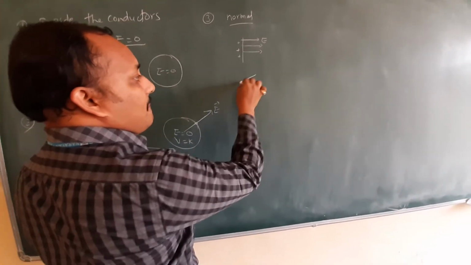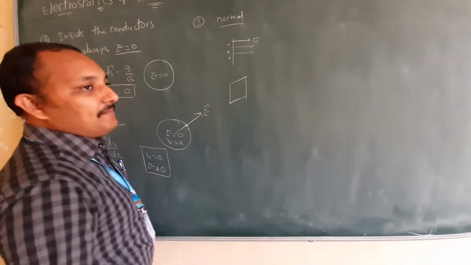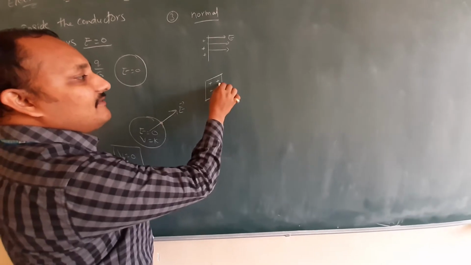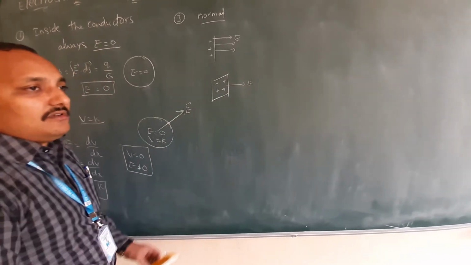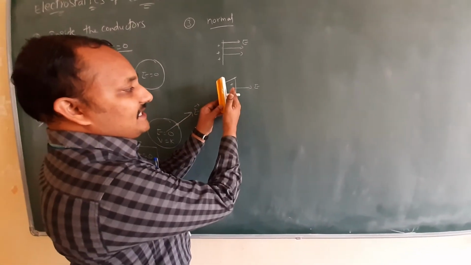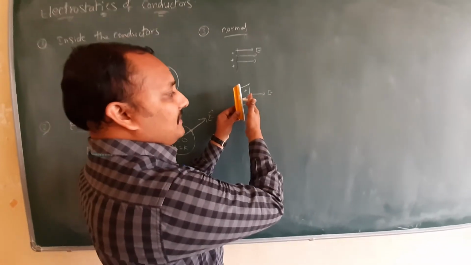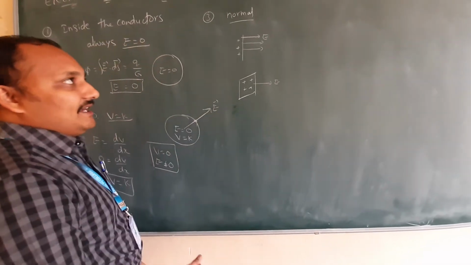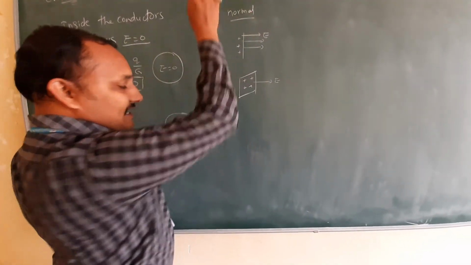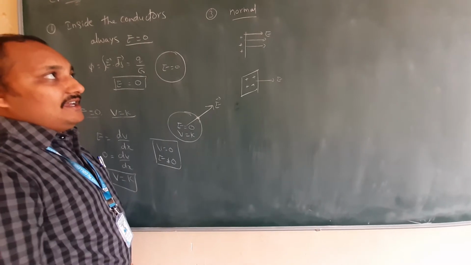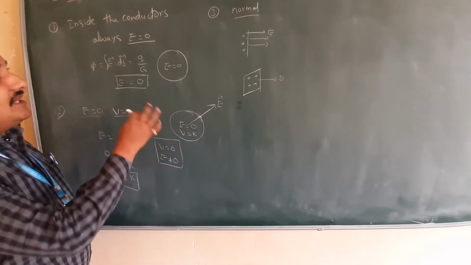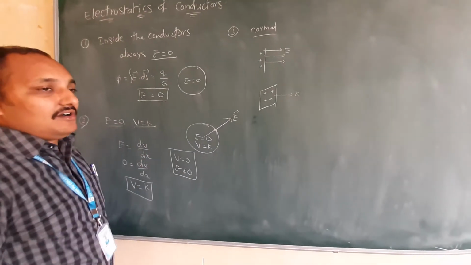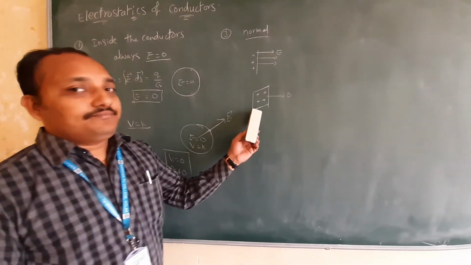Now an infinite plane sheet. For this plane sheet, if positively charged, what is the direction of the electric field? For an infinite plane sheet, the electric field will be like this. This is nothing but normal to the surface, at any point you can take. Always the electric field intensity is normal to the surface. Already you came to know all these three points, but these are nothing but the electrostatics of conductors.